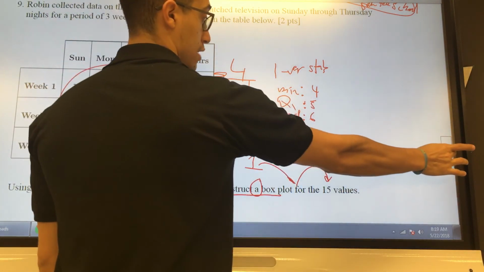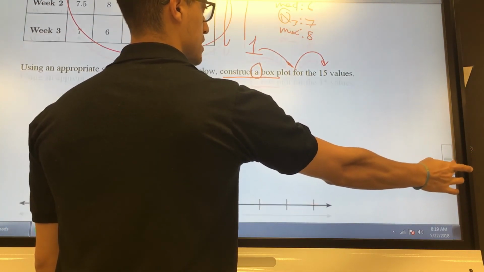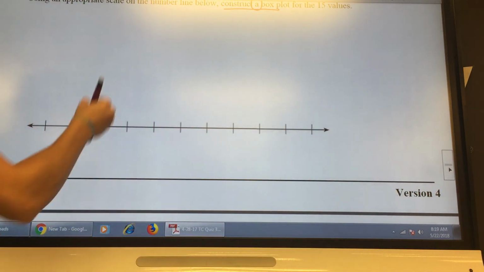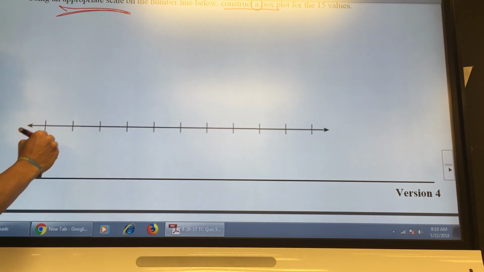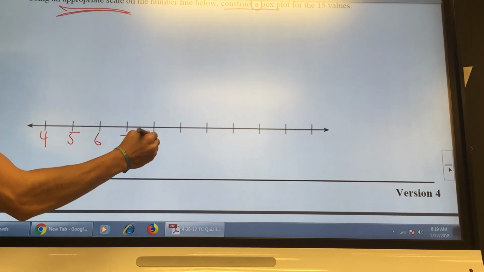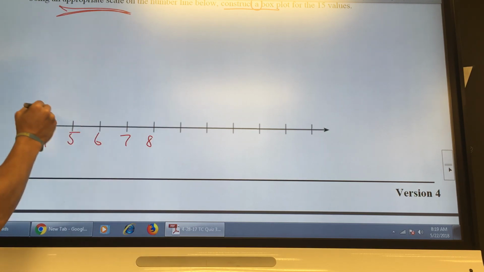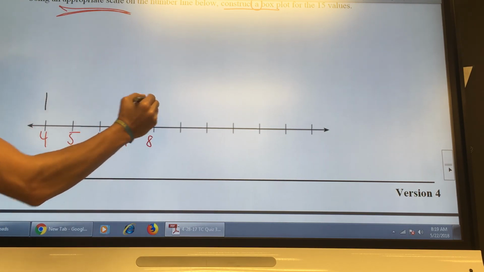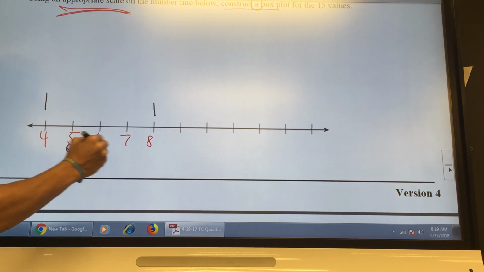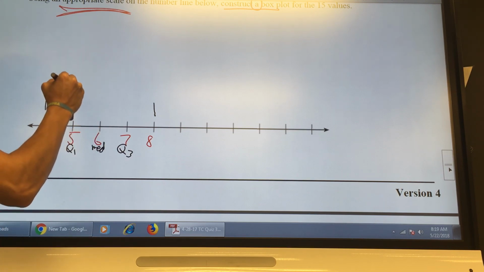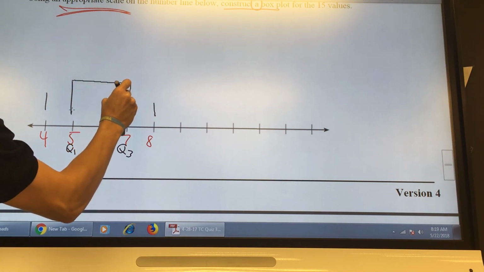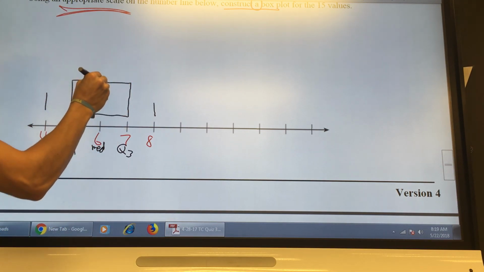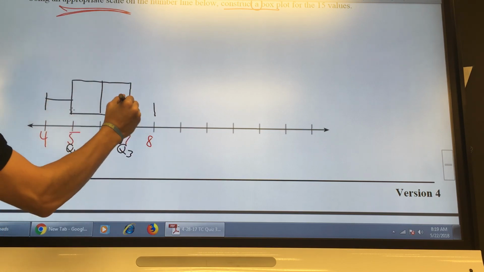And that's how you would have made your box and whisker plot. So 4, 5, 6, 7, 8. You go down here and you had to use an appropriate scale. So here's the laziest scale that you could use. 4, 5, 6, 7, 8. And then just focus on which is which. This is your minimum, this is your maximum. This was Q1, this was Q3, and that was the median. So I know that my box should be here between 5 and 7. And then my median should be 6. And that's it.